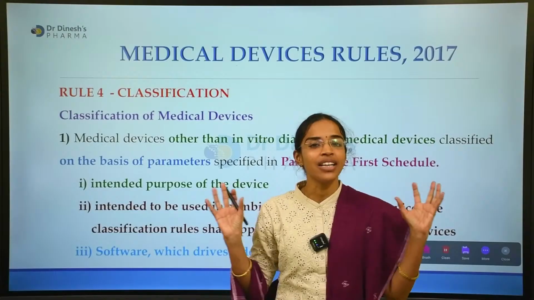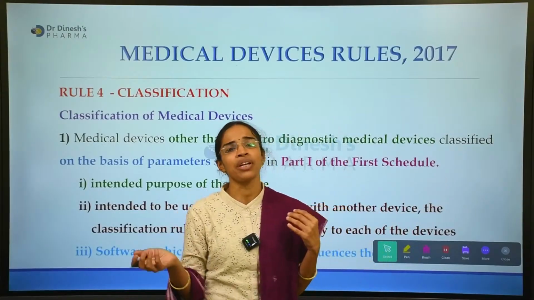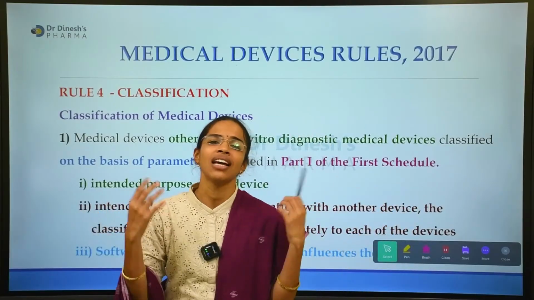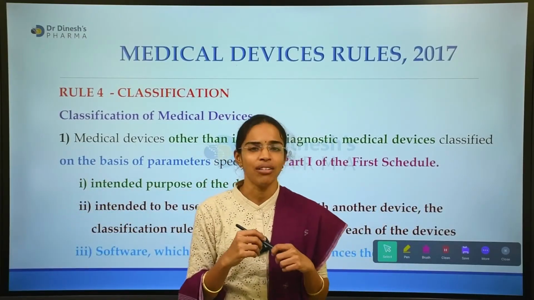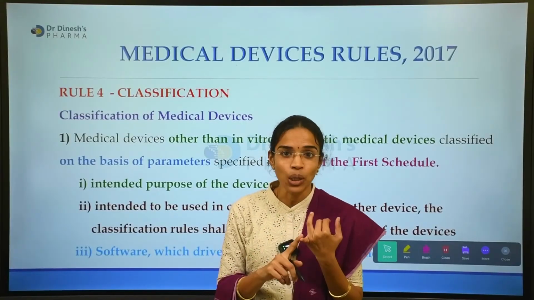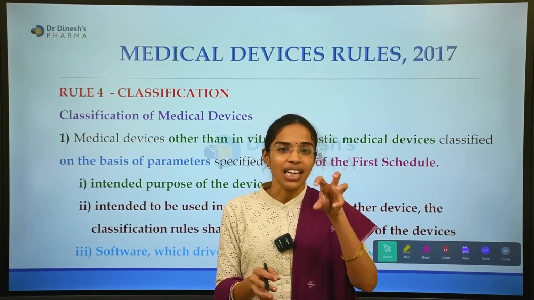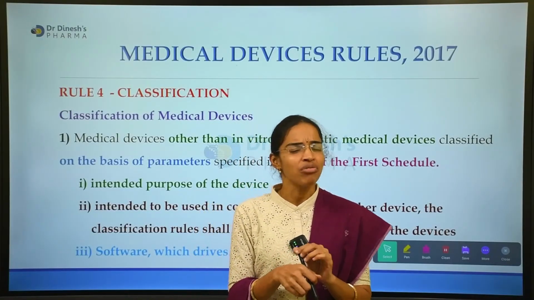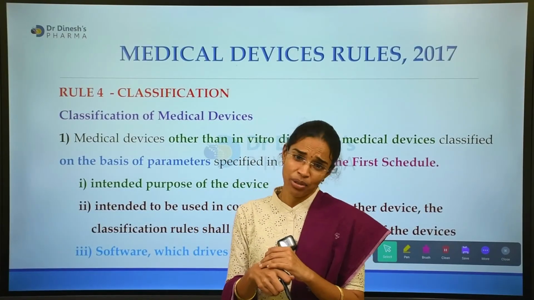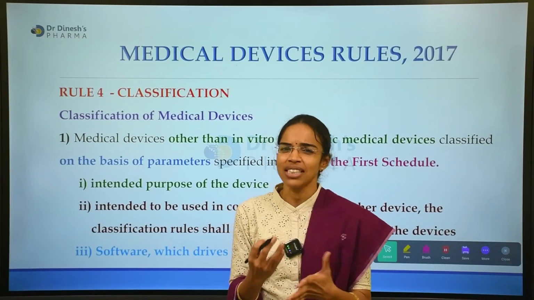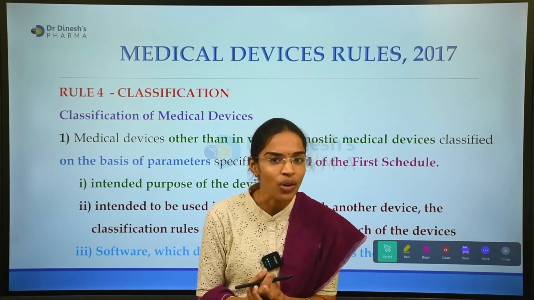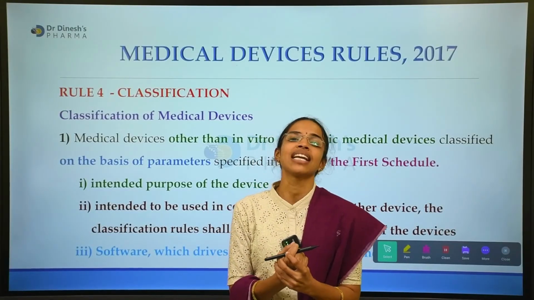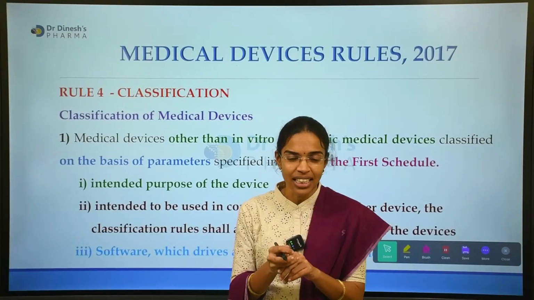Whatever chapter we are dealing with, even chapter 1, chapter 3, 4, 5, 6, 7, and so on until 12, again takes the basis of chapter 2. Why is it taking the basis of chapter 2 again? What is the exact basis of chapter 2? Because chapter 2 includes the risk-based classification, as we have discussed earlier.